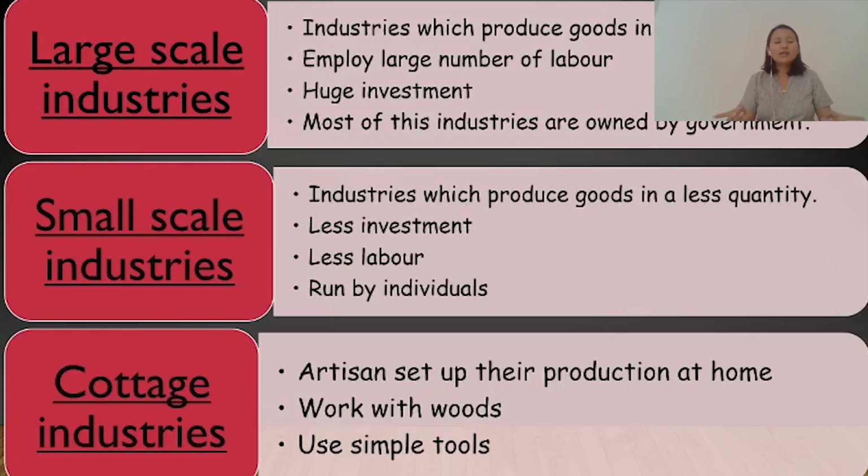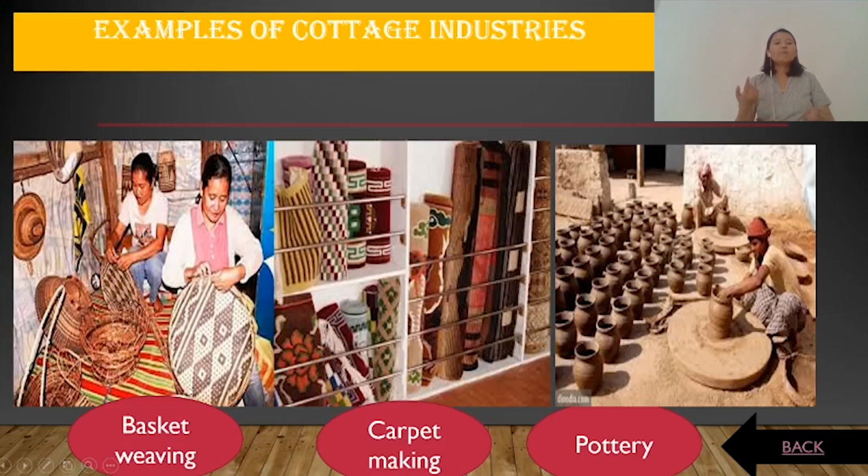They don't use any advanced technology, they use very simple tools, and they usually work with wood. In this, they don't hire any laborers or workers. Their family members work in these activities. Examples of cottage industries are basket weaving, carpet making, and pottery. All these activities come under cottage industry because the production takes place at home itself.